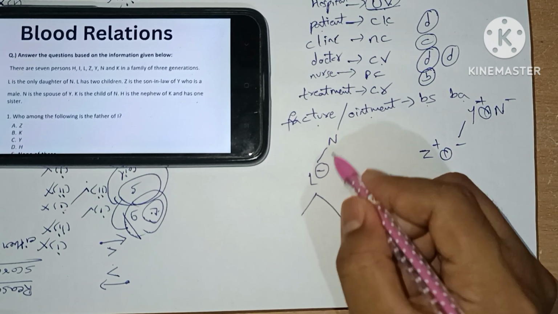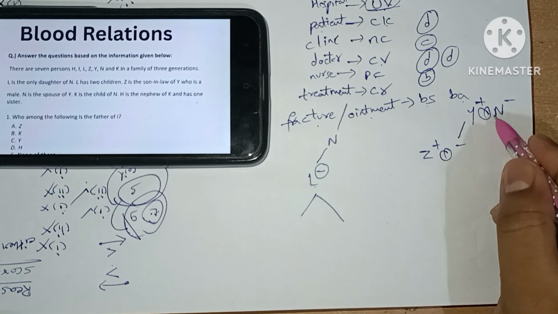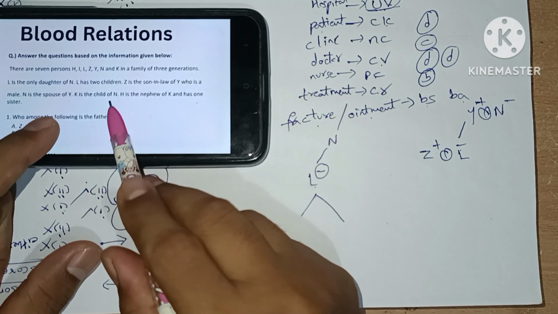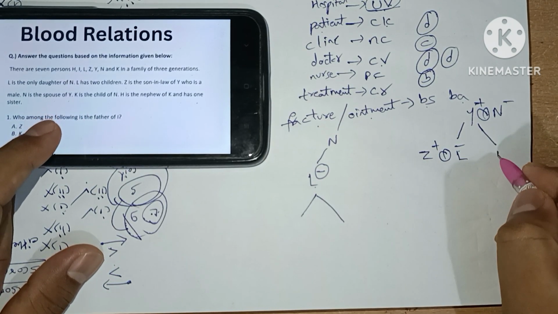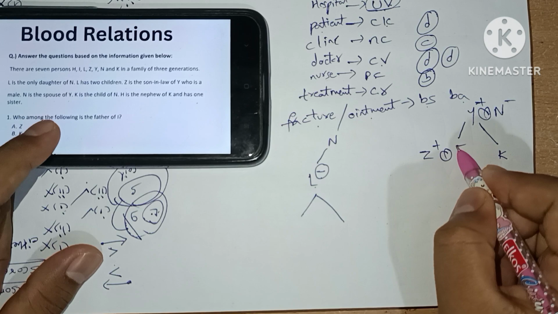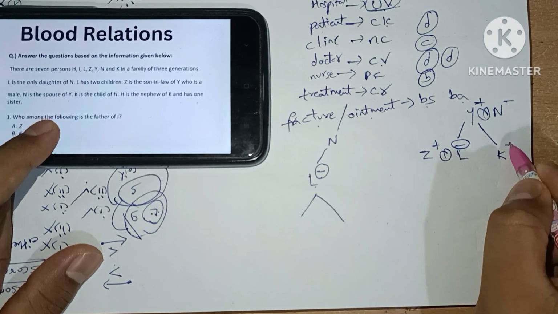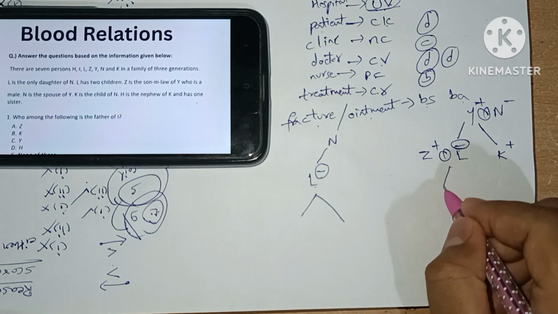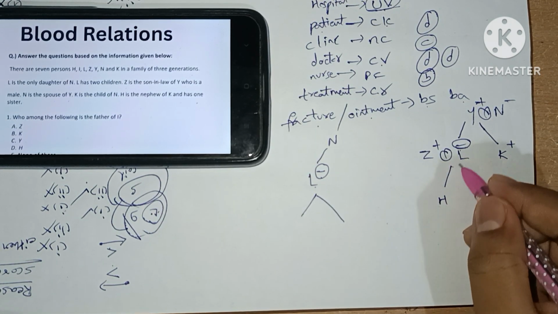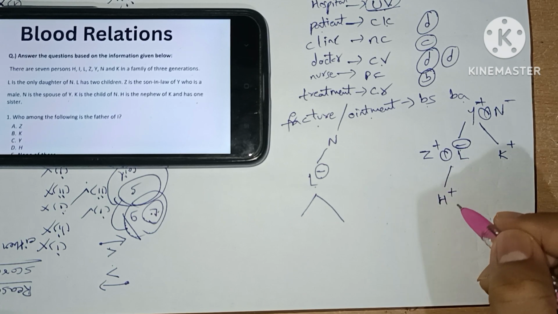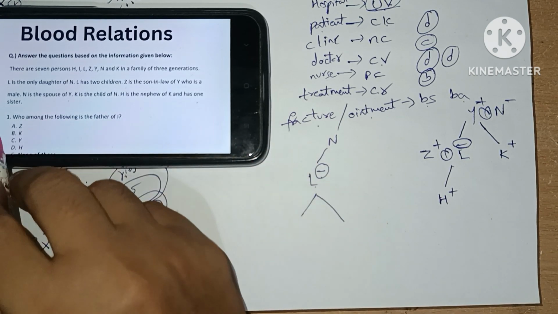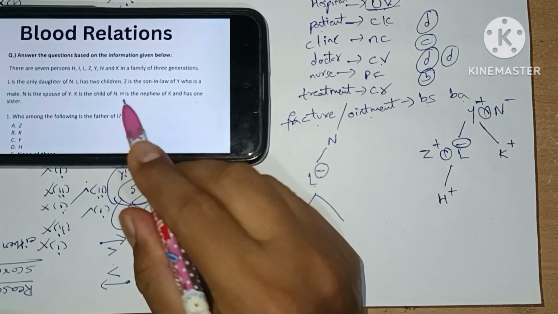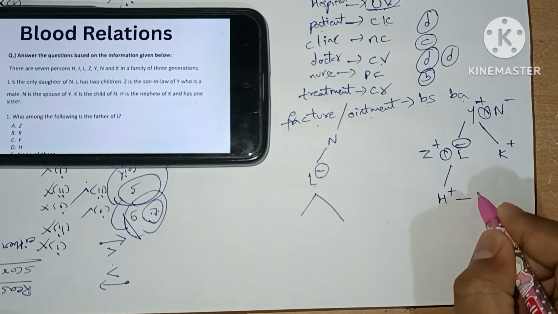Here we have N has an only daughter, which is L. Next statement is K is the child of N, means K is also a child. Here we have L is the only girl child, so this is a boy. H is the nephew of K. So H is the nephew means K's sister's son is a nephew, and H has one sister.